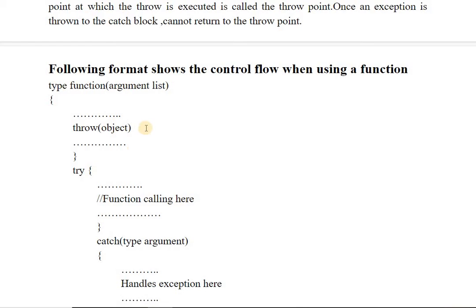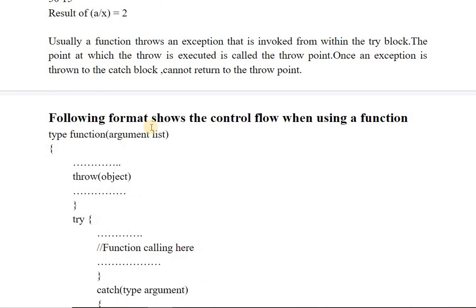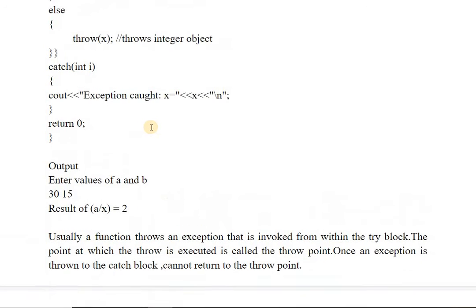The point from where the exception is thrown is known as the throw point. We will see this with the help of an example, where we have written the above program into a complete main function.